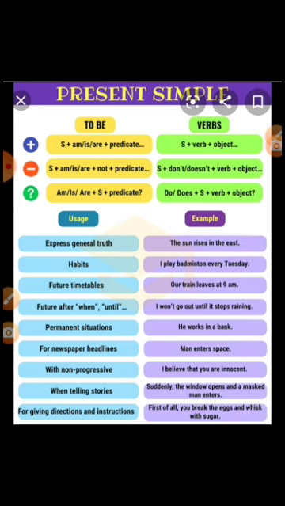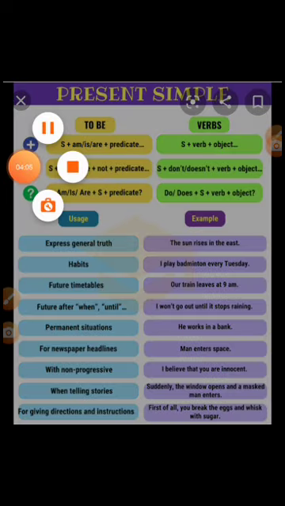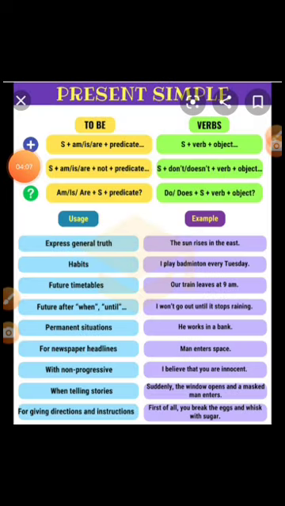Permanent situations: he works in a bank. For newspaper headlines: man enters space. With non-progressive verbs: I believe that you are honest. When we tell stories, for an example, suddenly the window opens and a masked man enters. It is also used for giving directions and instructions, like first of all, you break the eggs and whisk with sugar.